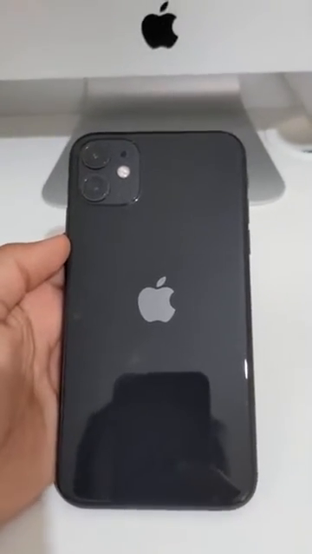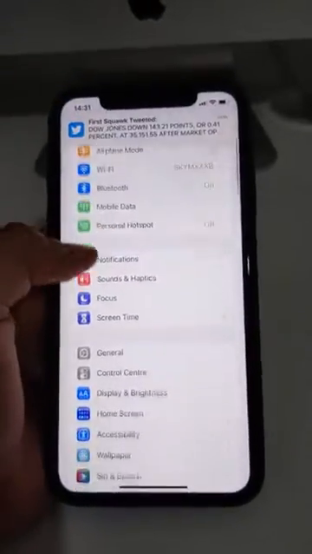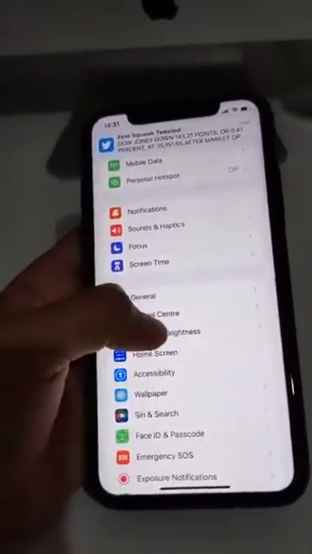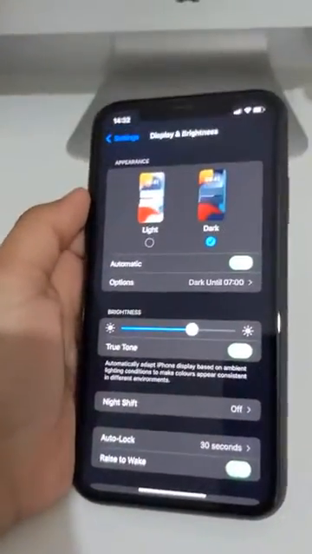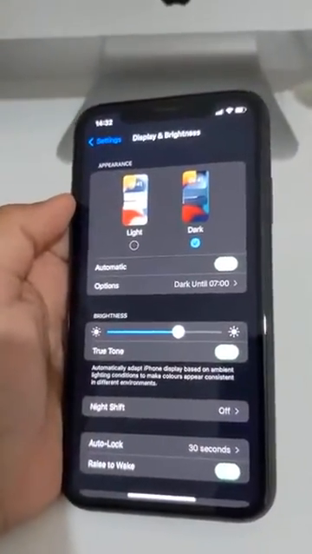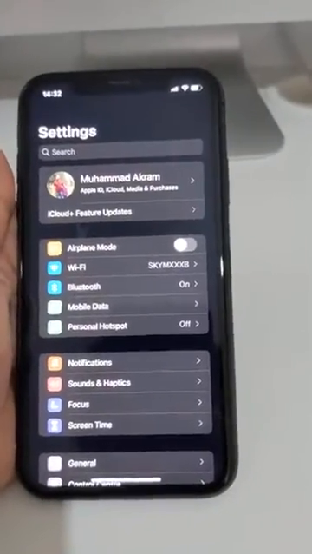iPhone experience forever. Let's start with number 1, activate dark mode. To do this you must scroll down and go into display and brightness and press dark. If you have an OLED display then it will save and extend your battery life. Number 2, change video capture quality.